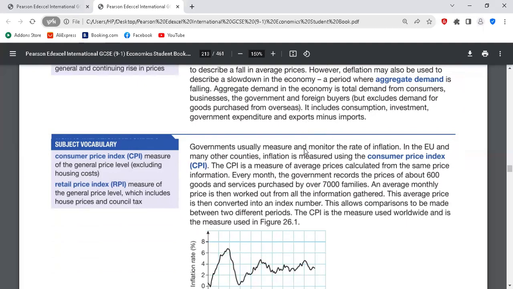So I read, government usually measure and monitor the rate of inflation in the EU and many other countries. Inflation is measured using the CPI. It is a measure of the average price calculated from the same price information every month. So it is the food basket, that means the total of what is being sold in the market divided by the previous year's.